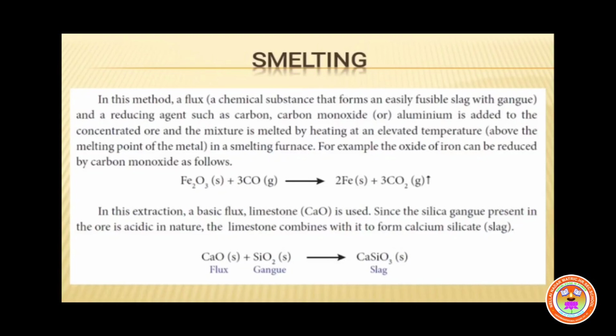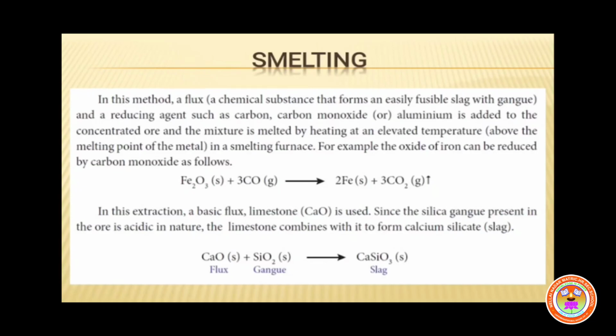Why is the iron oxide ore mixed with a basic flux like limestone? Because the gangue silicon dioxide, that is SiO2, associated with the iron oxide ore is acidic in nature. So to remove the acidic gangue, a basic flux, limestone, is added.